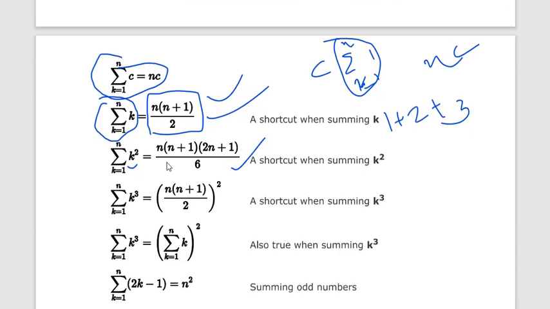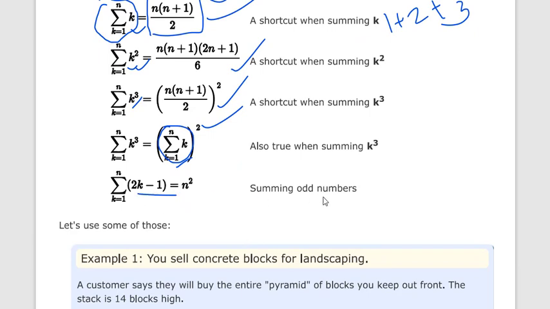You all have to remember these: the summation of natural numbers, of squares of natural numbers, and of cubes of natural numbers. The summation of cubes is [n(n+1)/2] whole squared, which is the same as the square of the summation of all natural numbers, and the summation of all odd numbers is equal to n squared.